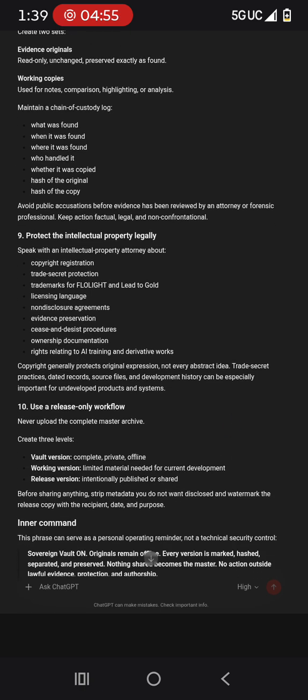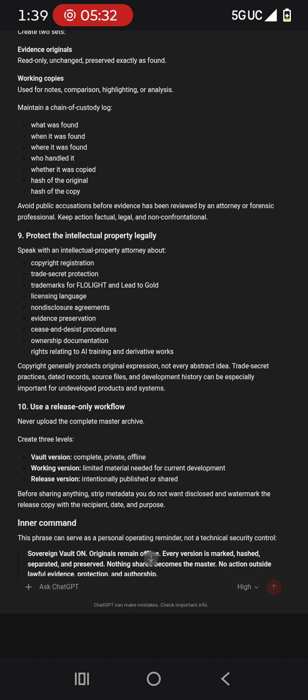9. Protect the intellectual property legally. Speak with an intellectual property attorney about copyright registration, trade secret protection, trademarks for Flowlight and Lead2Gold, licensing language, non-disclosure agreements, evidence preservation, cease and desist procedures, ownership documentation, rights relating to AI training and derivative works. Copyright generally protects original expression, not every abstract idea. For trade secret practices, dated records, source files, and development history can be especially important for undeveloped products and systems.